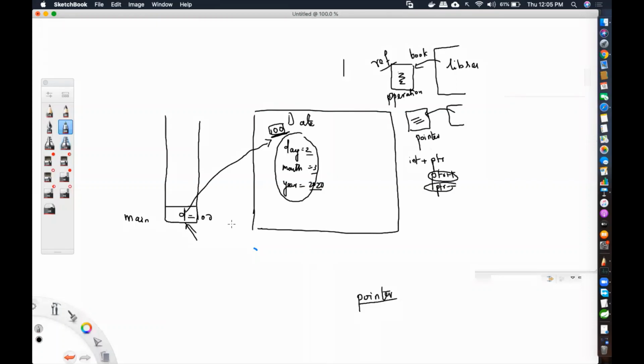Not possible programmatically. Why? Because what you get is only a reference, and you cannot even display the D. If I were to do System.out.println of D, you will not get the actual address. Of course, we will display this, and this is where the toString method will be coming into the picture.